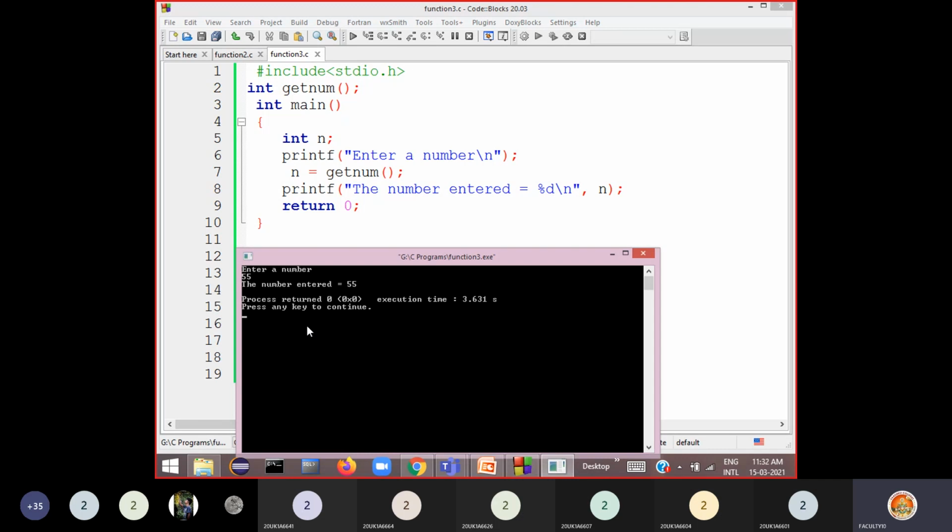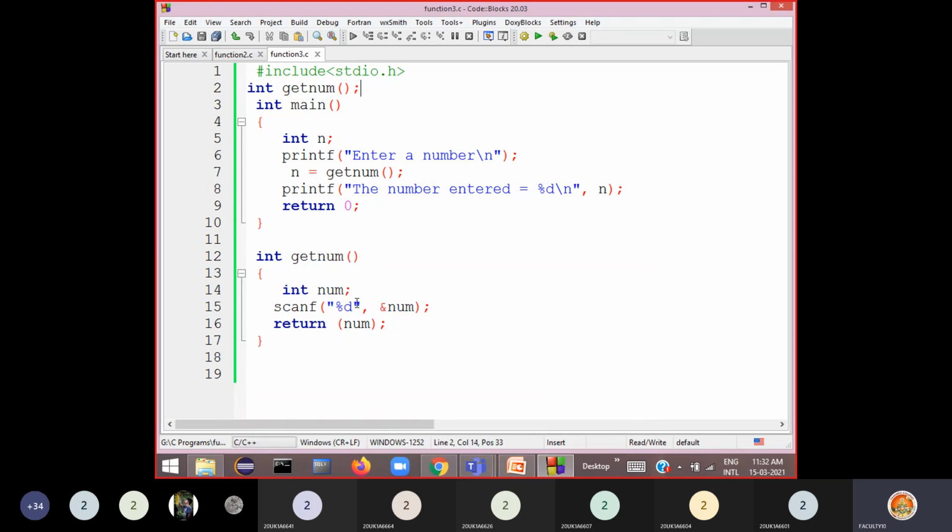Only the compiled code will pass to the user, so that the user doesn't make any changes in the programs. So you can see the number entered is equal to 55. Clear? When you write functions of your own, you will come to know these things.